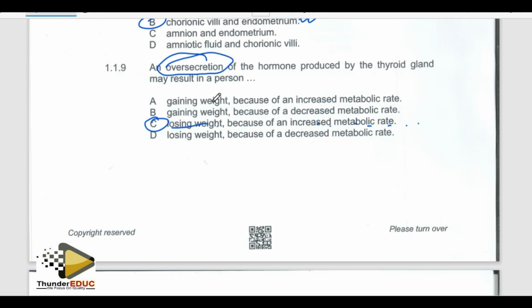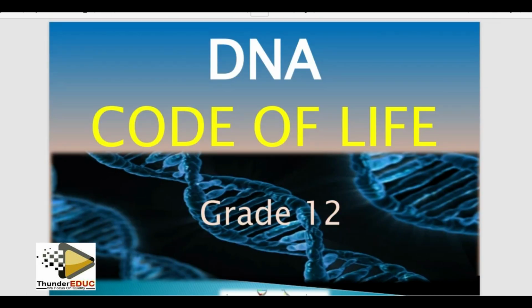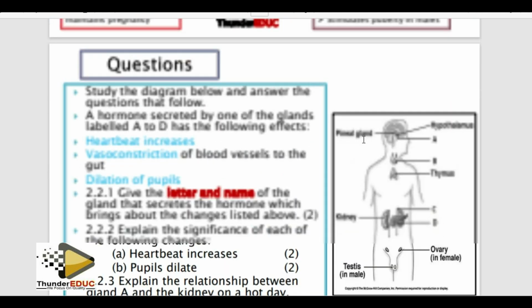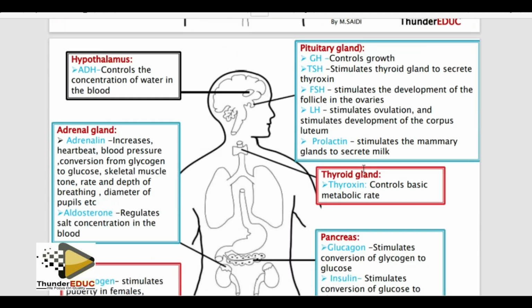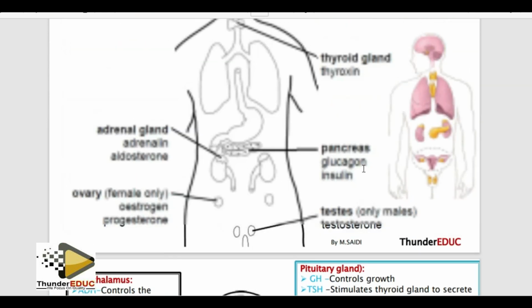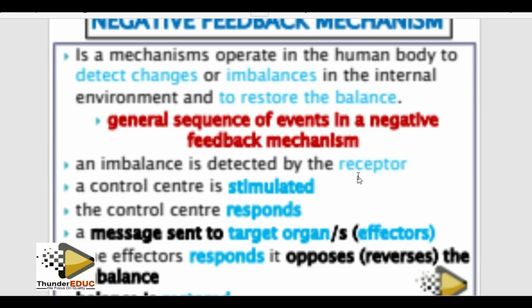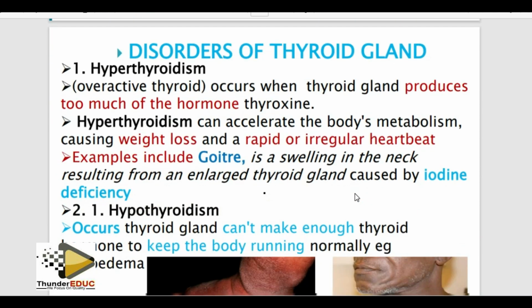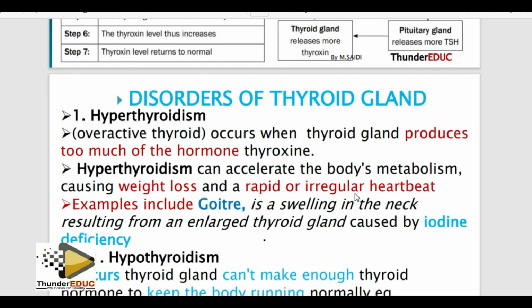So I'm going to show you in our distinction material book. There you'll find it at the end. Yes, you'll find it here. Thyroxine is here. Yes, the disorder which we call hyperthyroidism.